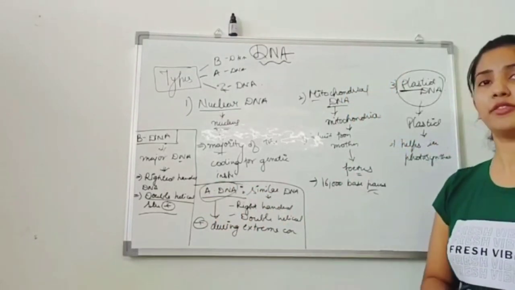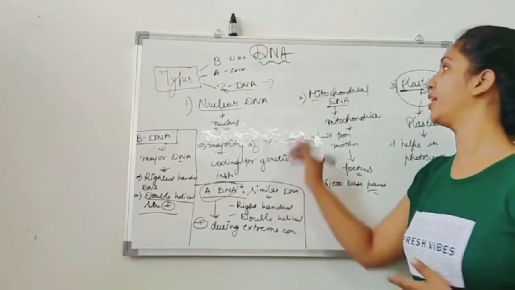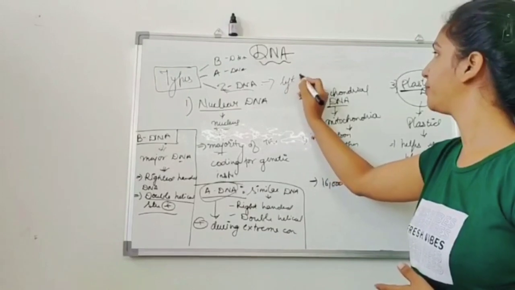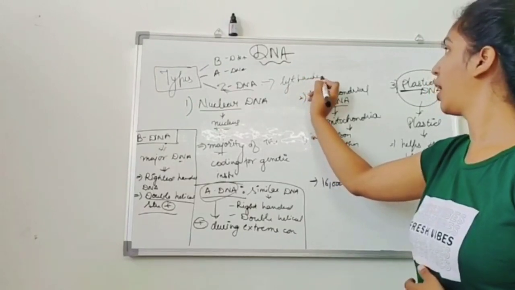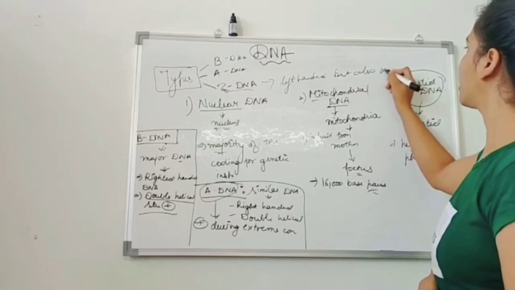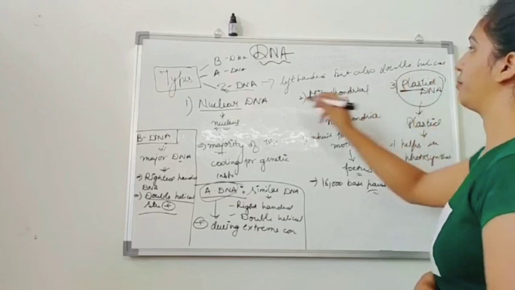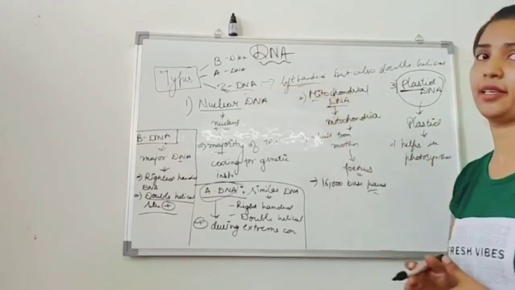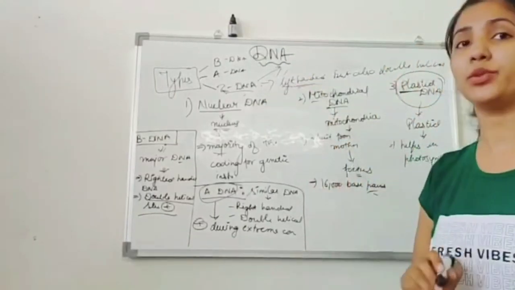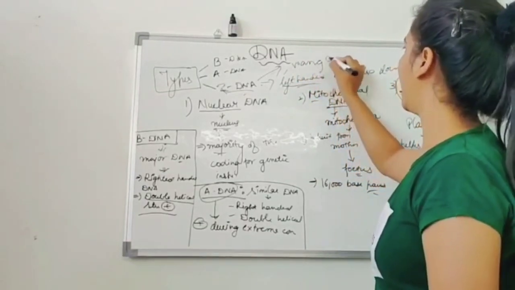Last, we are going to understand what is Z DNA. Z DNA is the only DNA which is left-handed, but also double helical. Yes, all three DNAs are double helical in structure, but the Z DNA is a left-handed helix. Z DNA was discovered by two scientists you need to remember for the exam, Bank and Alexander.